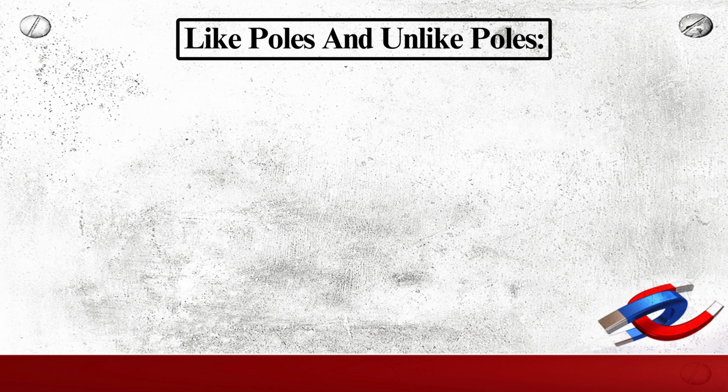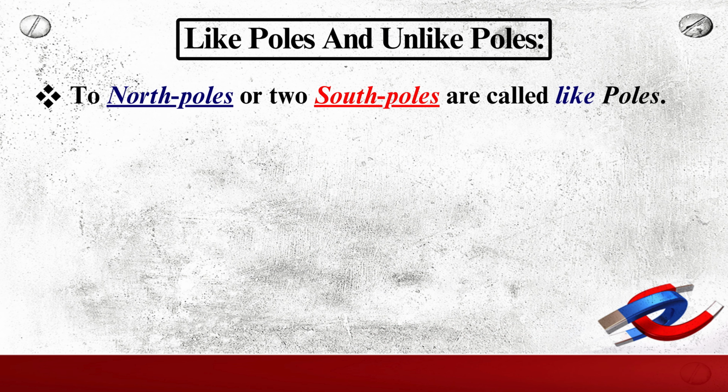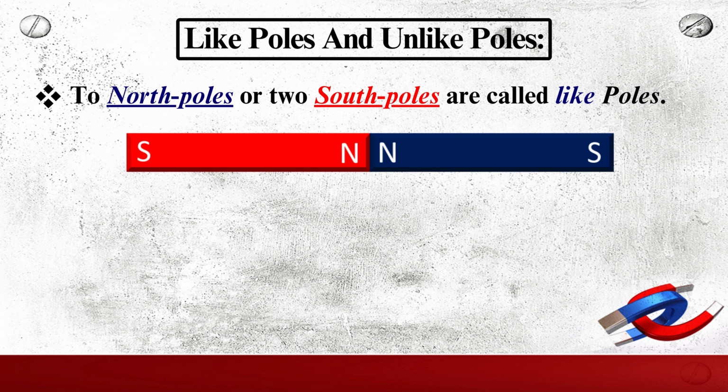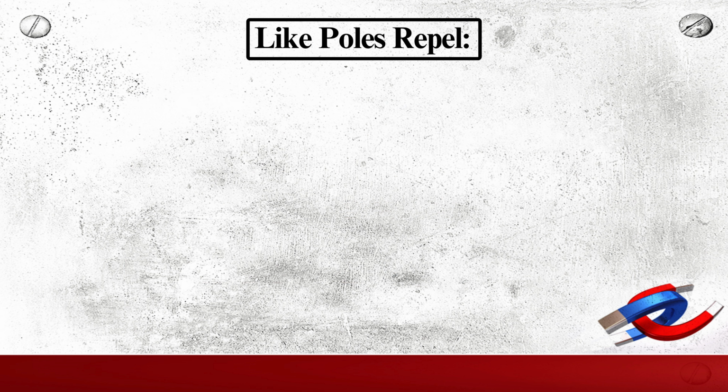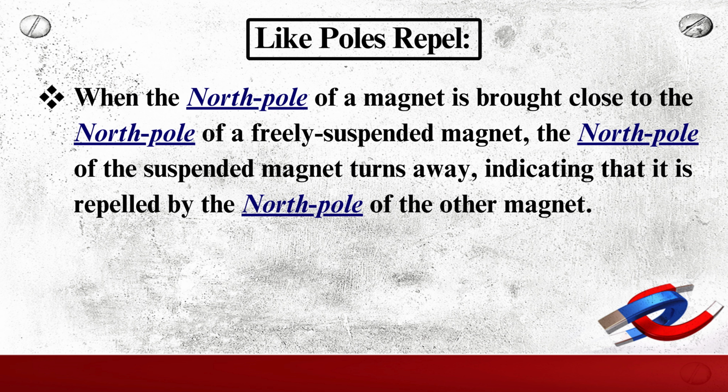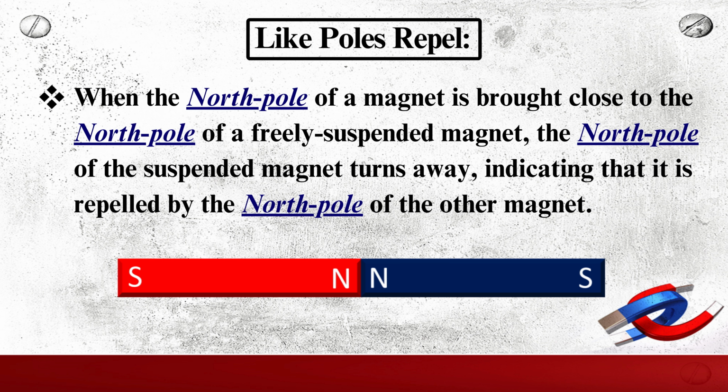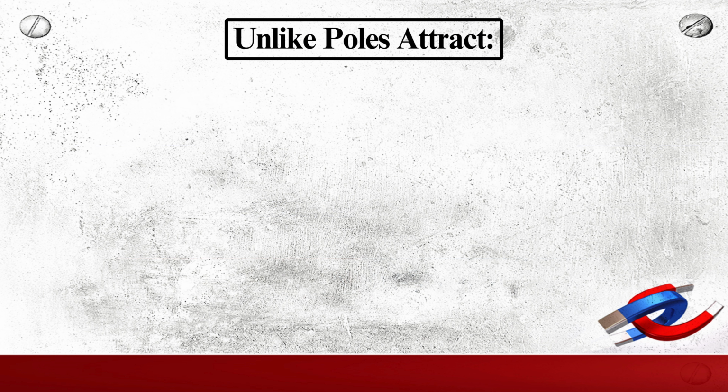Like poles and unlike poles. Two north poles or two south poles are called like poles. You can see that one north pole and one south pole are called unlike poles. Like poles always repel. When the north pole of the magnet is brought close to the north pole of a freely suspended magnet, the north pole of the suspended magnet turns away, indicating that it is repelled by the north pole of the magnet. Unlike poles attract.